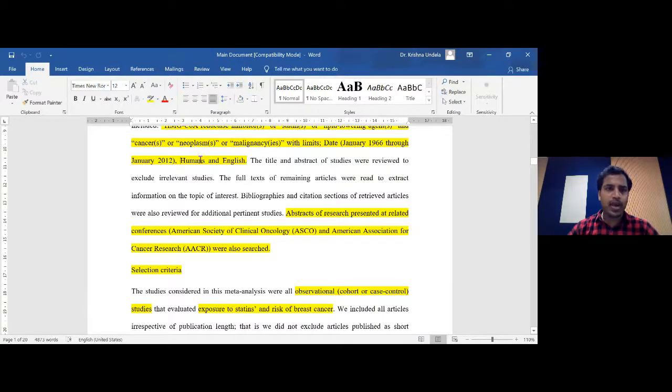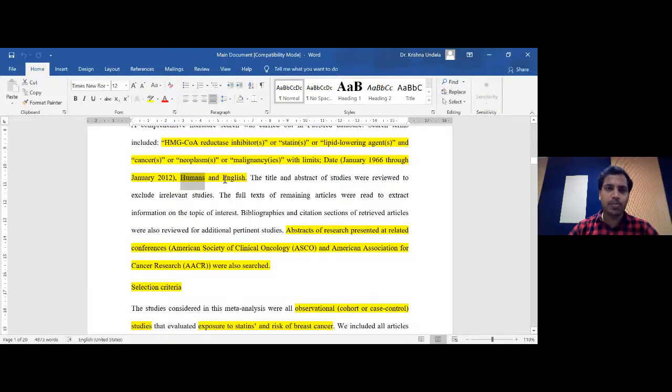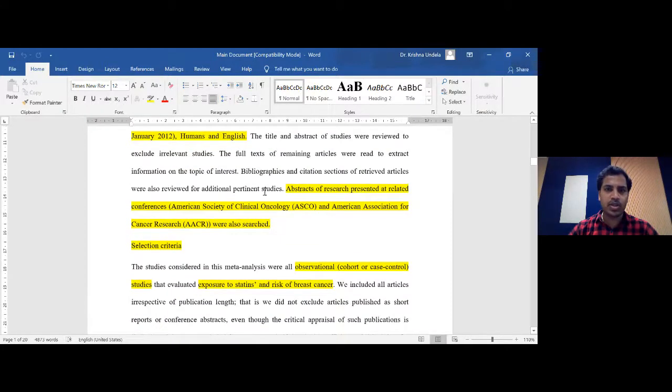And the limitation we have applied here is humans, so we would like to have studies only in humans. If you apply the limitations on the left hand side of PubMed, you can see the various limitations. Even though you get lakhs of articles, if you apply some limitations, the number of citations is reduced. So we have applied the limitations of English as well as humans, and we could reduce the number of studies which we got after the search.